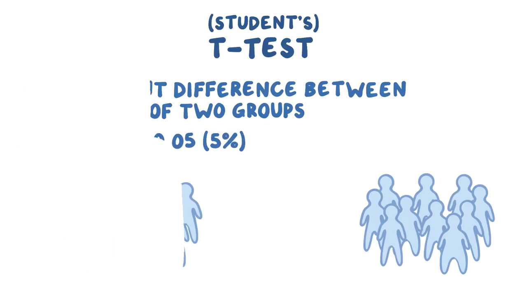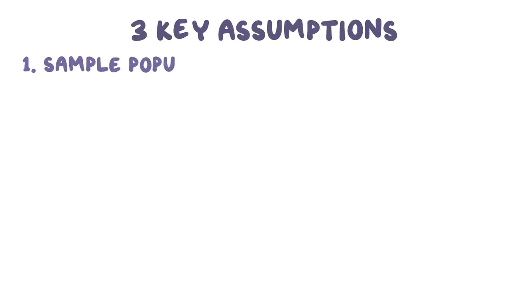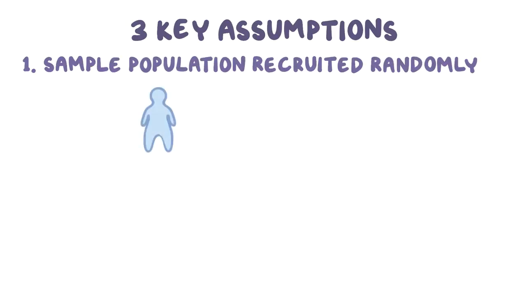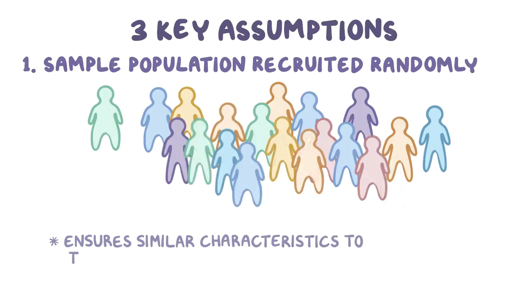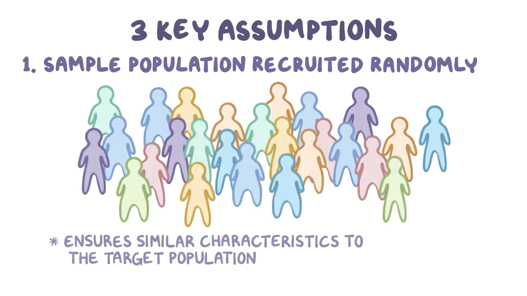Now, when doing any parametric test, there are three key assumptions that we have to make about the population. Firstly, the sample population must have been recruited randomly. Choosing names randomly ensures that the people included in the study will have similar characteristics to the target population. This is really important because it ensures that the results of the t-test can be applied to the target population, meaning it has good external validity.